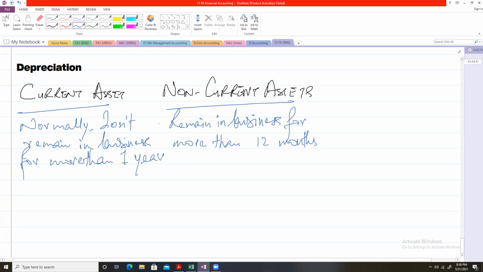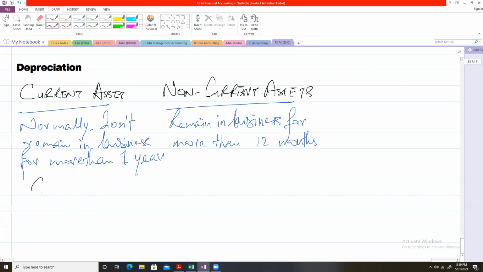Now, these are simple definitions of current assets and non-current assets that I have mentioned in front of you. So, current assets are those that are consumed, that are used in like 1 year.